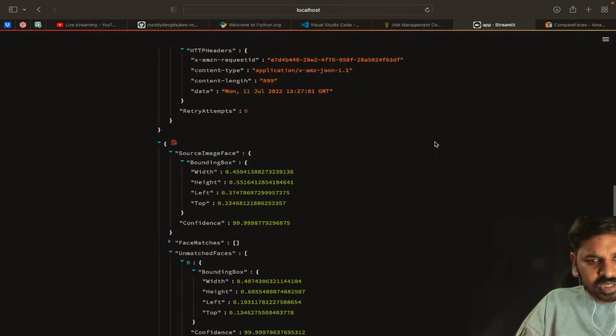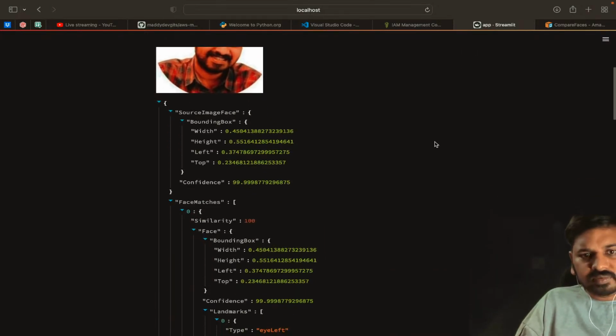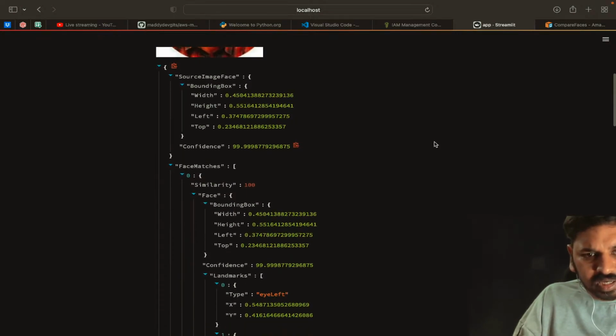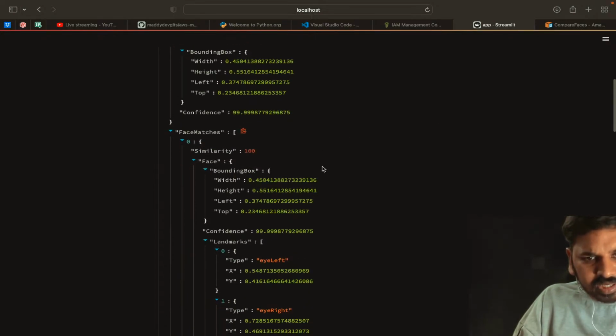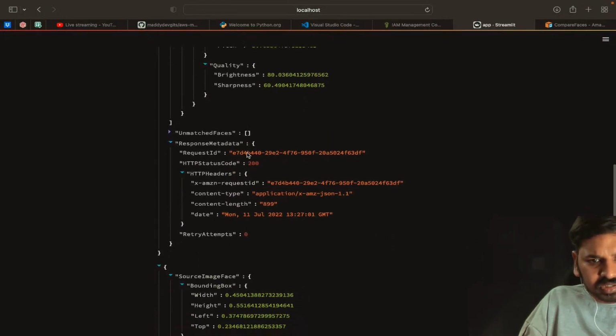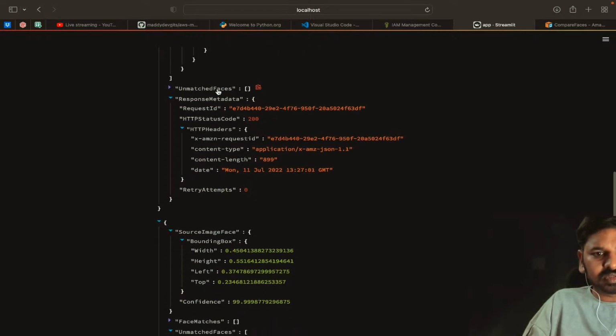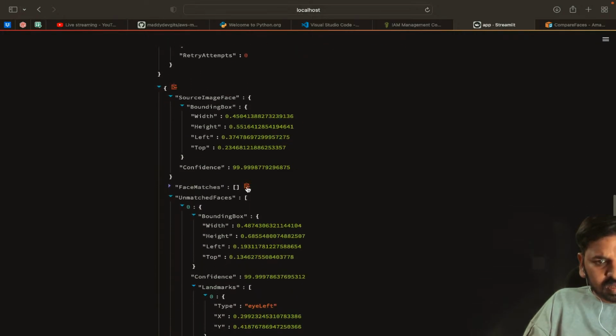So now if you see, okay, we'll do one thing. We'll compare the similarity value. Now, face matches is saying 100% similarity was there with the first image, and with the second image it is saying similarity was not there. So you could see unmatched faces. So here face matches are empty. If the face matches are empty, then it means my image was not compared successfully with PM Modi's image.